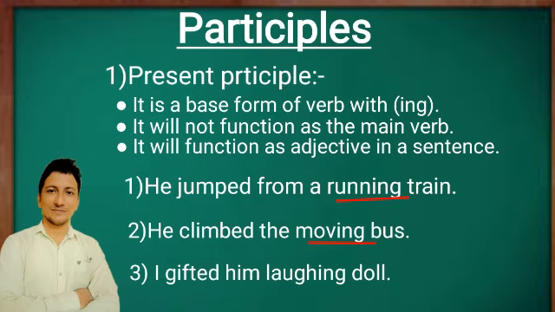Now, can you guess which is the present participle in third example? Yes, you guessed well. Laughing is the present participle in the third example because it is telling us more about doll and doll is the noun in the sentence. Hope you understand what is present participle. I repeat once again, don't forget that present participle functions as adjective in a sentence, not as verb. So let's move forward and learn our next subtype of participles, which is past participle.